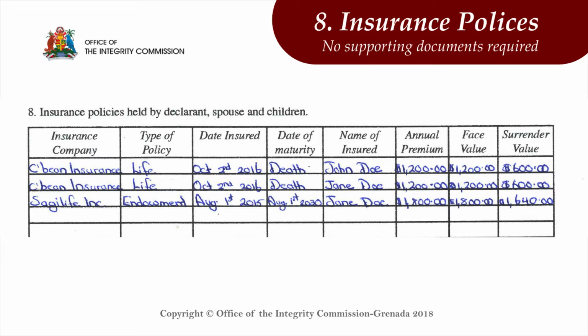Include all insurances held, such as whole life, endowment, etc. Your policy should provide all the information you need for this section. If not, please contact your insurance provider.